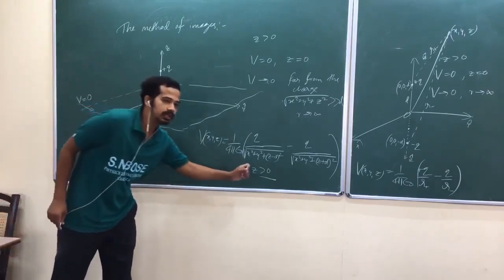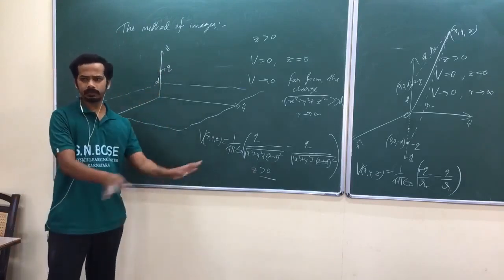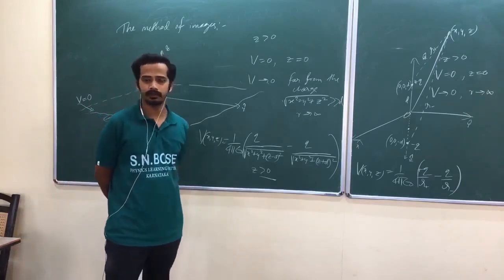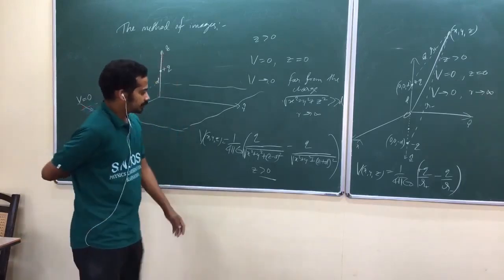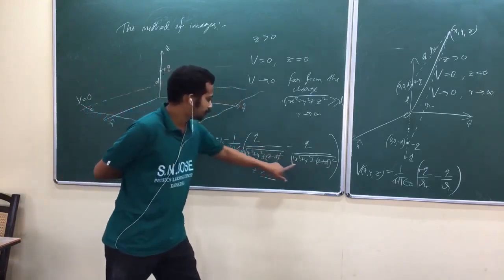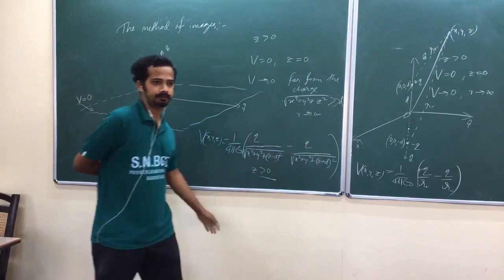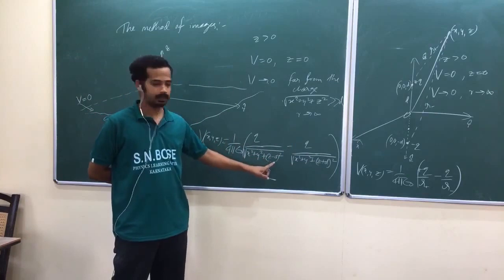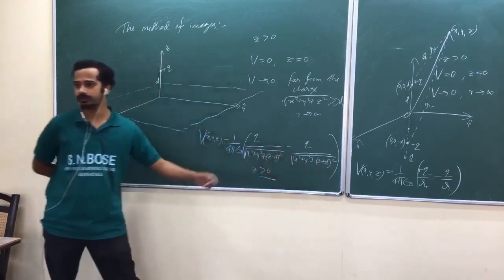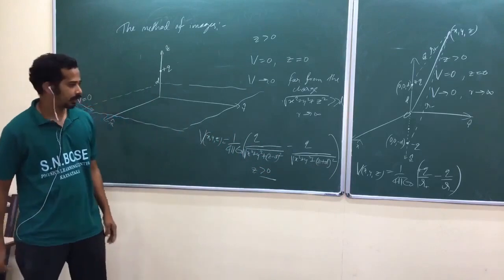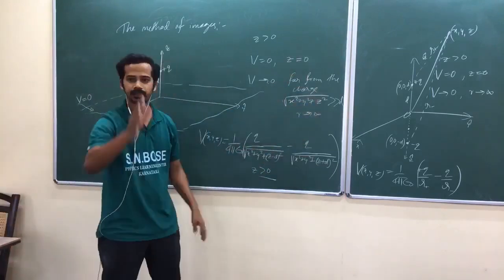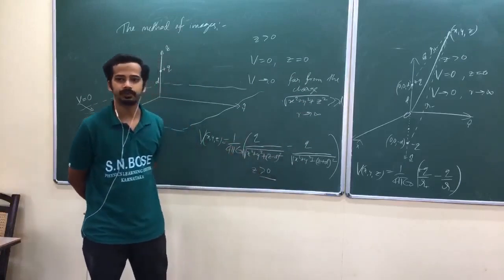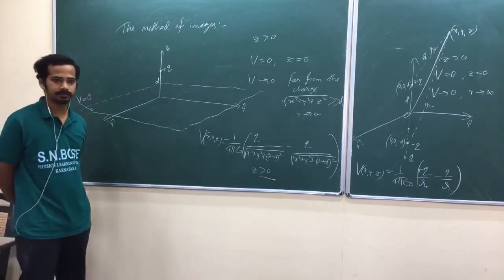This is the potential only above that one. We can't talk about the below region, and the below region is not of our interest in the actual problem. Now you can put z equal to 0. When you put z equal to 0, these two become the same: x square plus y square plus d square, x square plus y square plus d square. You will get 0, obviously. Again, when you go to infinity, the denominator becomes very high and the potential will be 0. Okay, it is satisfying those two conditions.